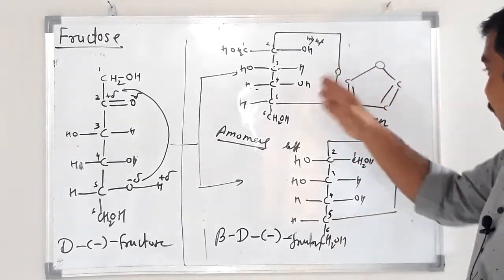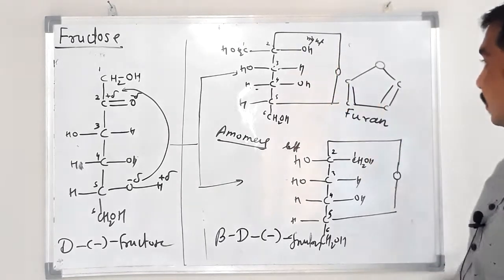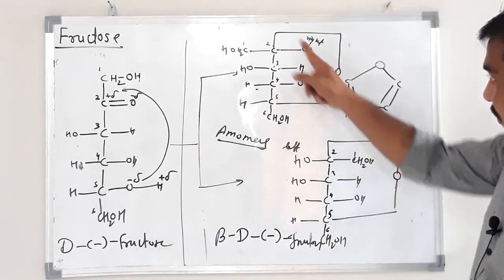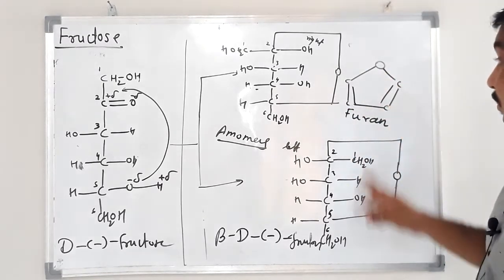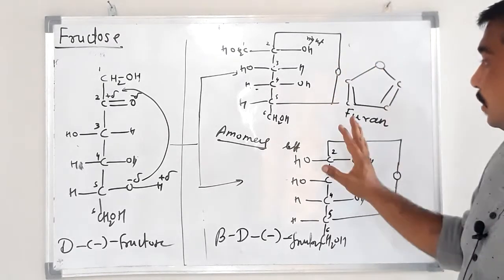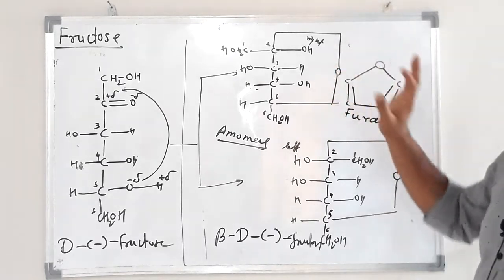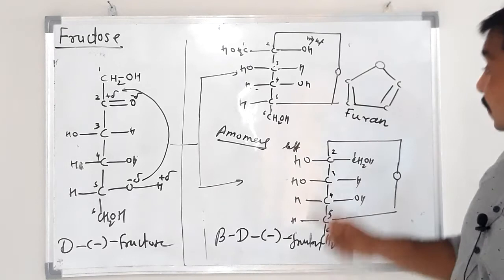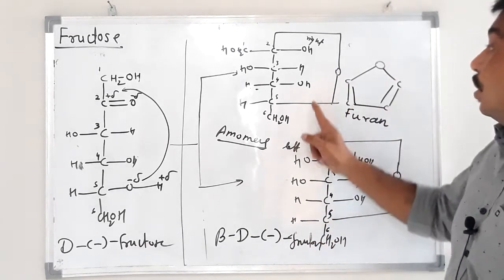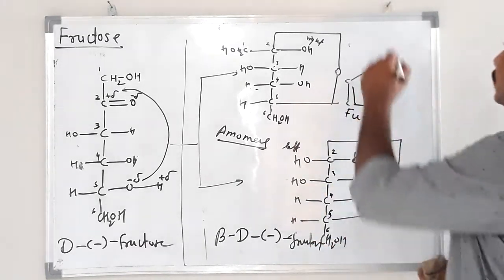Compare this furan and this ring. This ring contains 1 oxygen, 4 carbon. This ring also contains 1 oxygen, 4 carbon. So these two ring sizes are the same, and the atoms present are also the same. Therefore, the cyclic structure of fructose is known as furanose structure.